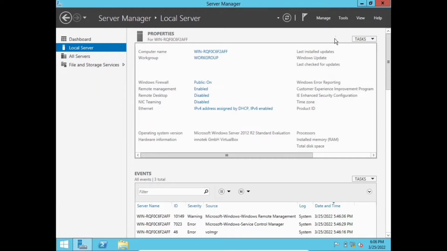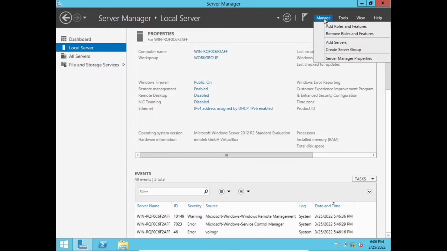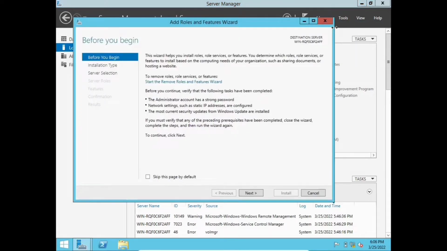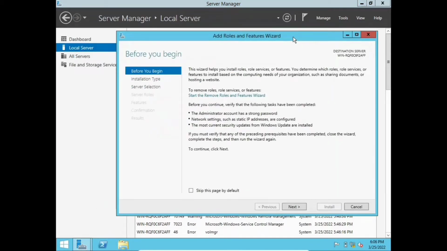Next thing we need to do is manage and add roles and features. Then we're navigated to the Add Roles and Features wizard. A message pops up. By the way, as I showed in this video earlier, we can configure the name of the Windows machine anytime that we want, and it's not a problem. So we're gonna proceed with this.